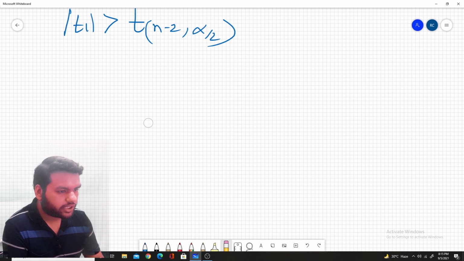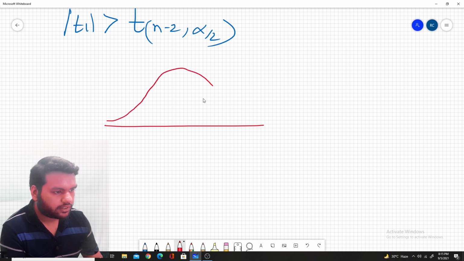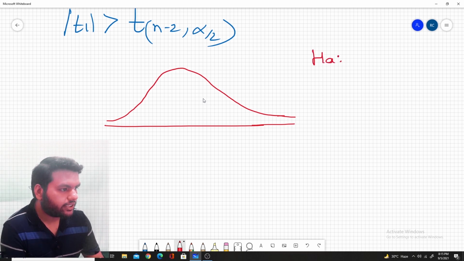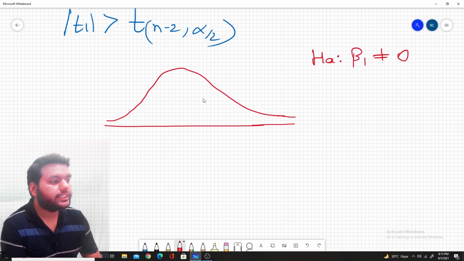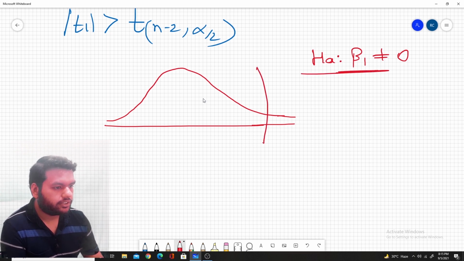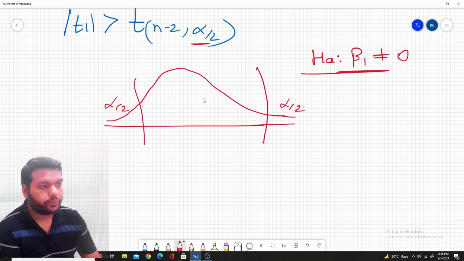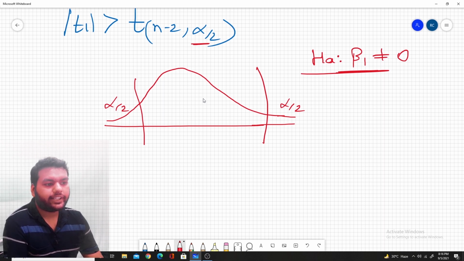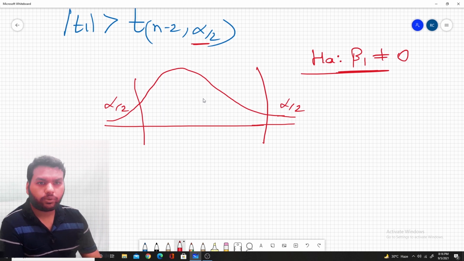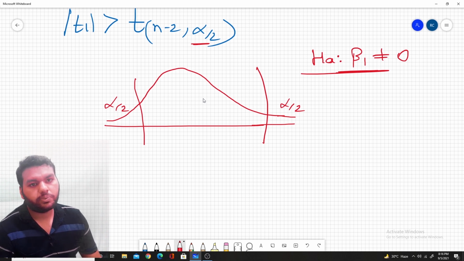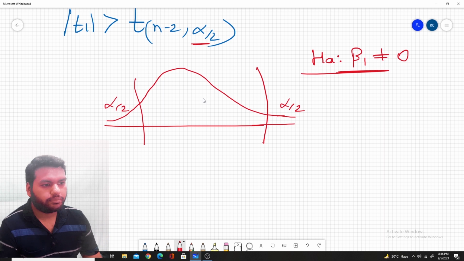So actually the T distribution shape is also like this. We have our alternative hypothesis beta 1 not equal to 0. That means it is talking about the two-sided distribution. So this region is alpha by 2 and this region is alpha by 2. That's the reason we are using alpha by 2 here. So mod of T1 is greater than T of n minus 2, alpha by 2, and we calculate this value, if we are doing it theoretically, with the help of the T distribution table, which is mostly given in the textbook.